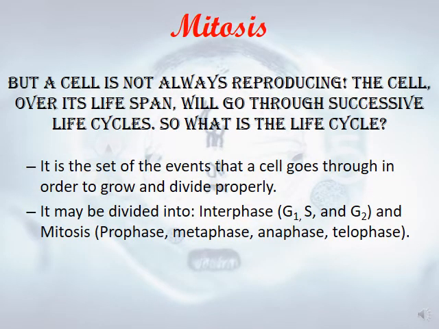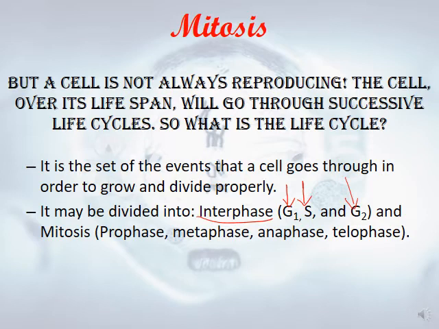Is the cell always reproducing? The cell over its lifespan will go through successive life cycles. So first, what is the life cycle? The life cycle is the set of events that the cell will undergo in order to grow and divide properly. It may be divided into interphase, which has three checkpoints: G1, gap 1, S, the synthesis phase, and G2, gap 2. And we have mitosis, which includes prophase, metaphase, anaphase, and telophase.